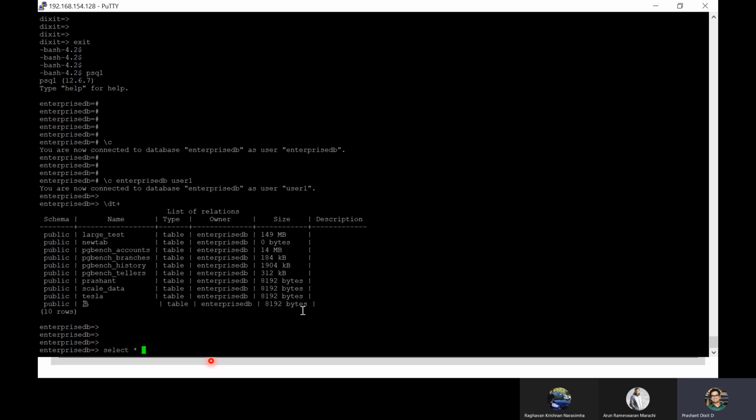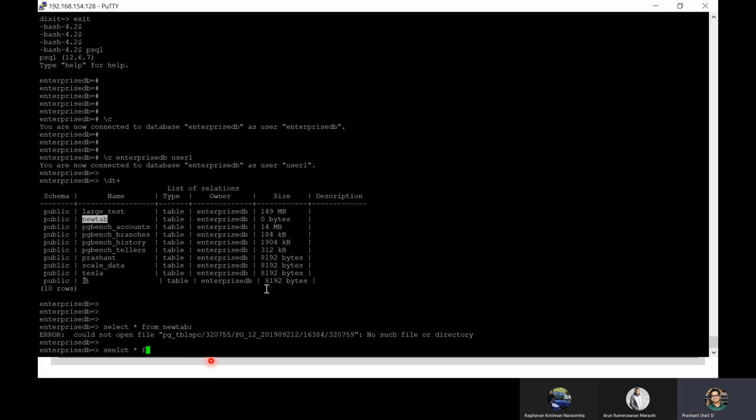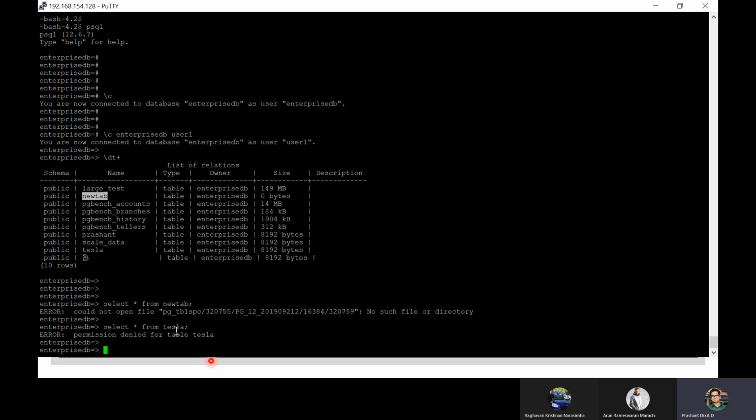Now if I try to do a select on this table called new tab. Oh, sorry, empty. While doing a select on this table Tesla, it says error, permission denied for table Tesla. Why? Because we are connected as user one. Though we are connected with enterprise DB as the database, user one does not have the permission or privilege to even select. Modification is different. In fact, he's not even allowed to do a select to check what is there in a table. So permission is denied.